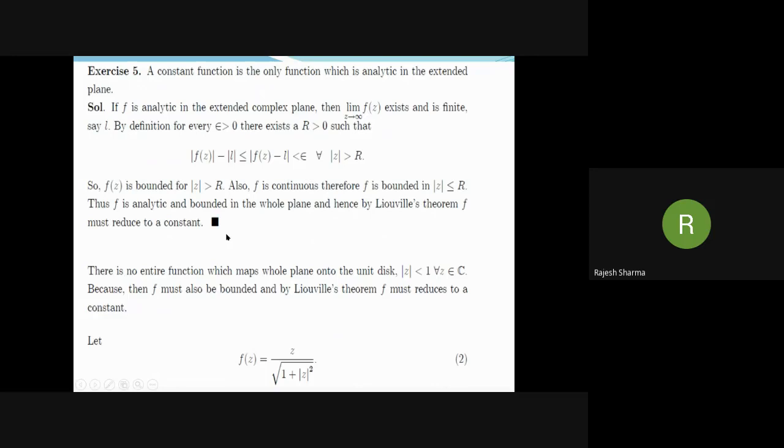And hence by Liouville's theorem, f must reduce to a constant. Now it follows from the above exercises that an entire function cannot map the whole plane onto the unit disk, but there are functions which are continuous on the whole plane and map the whole plane onto the unit disk. For example, consider the function f(z) equal to z over the square root of 1 plus mod z square.